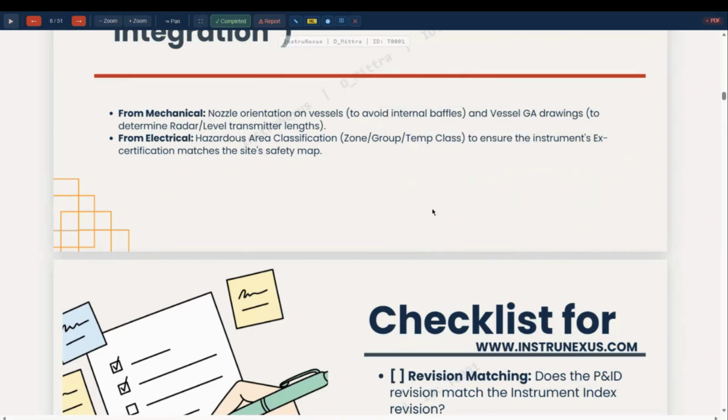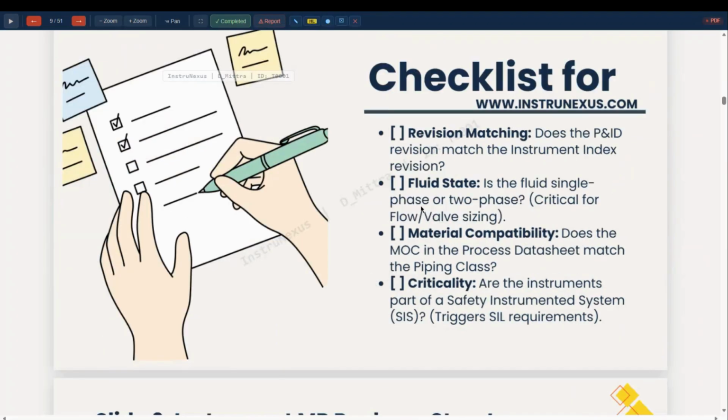Checklist for revision matching, fluid state, material compatibility, and criticality. Are the instruments part of SIS? So this is to be checked. These are the checklist.